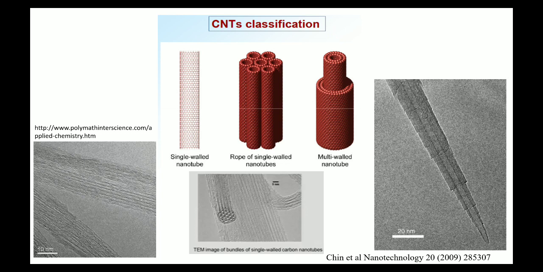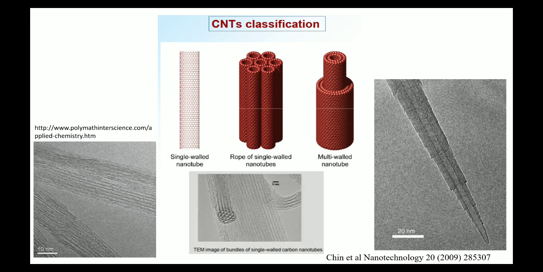I have taken this TEM image from Chin et al., the name of the scientist, published in the journal Nanotechnology, volume 20, in 2009, page number 285307.